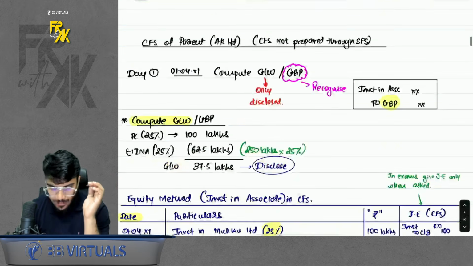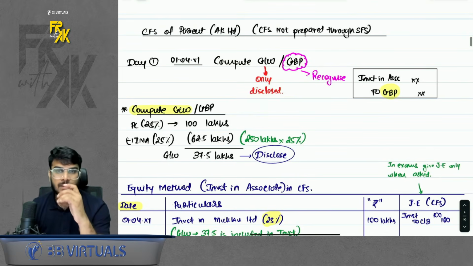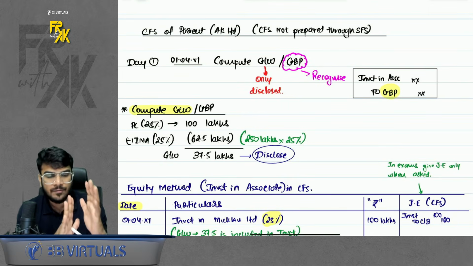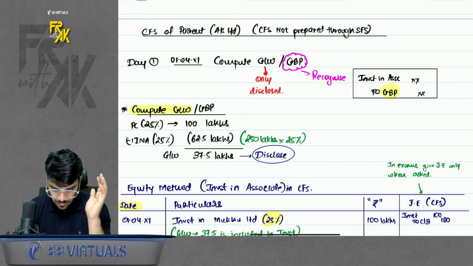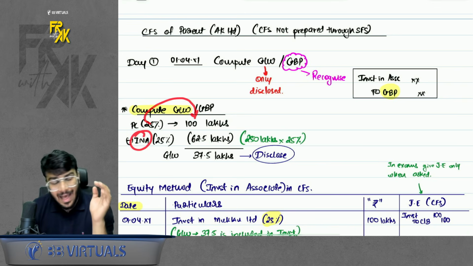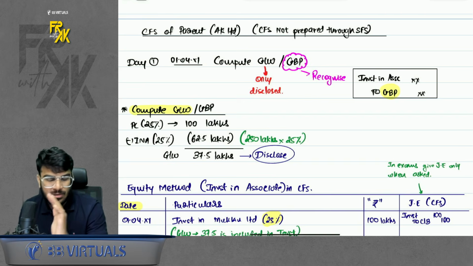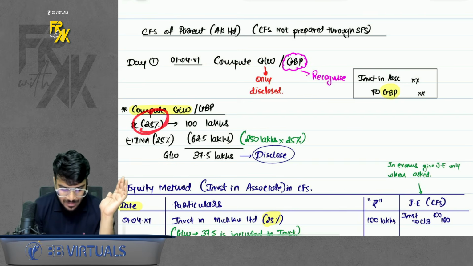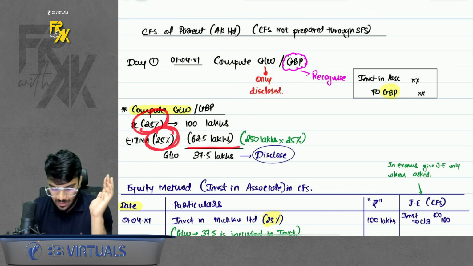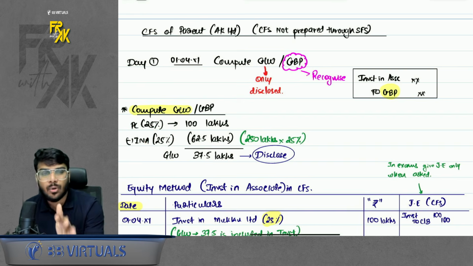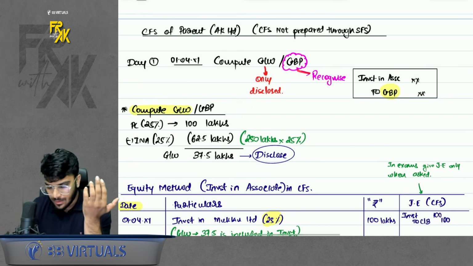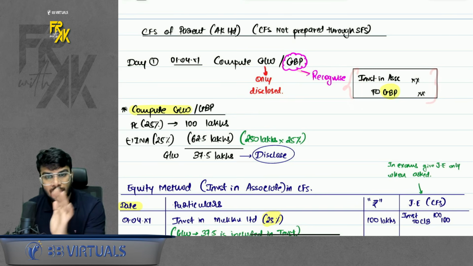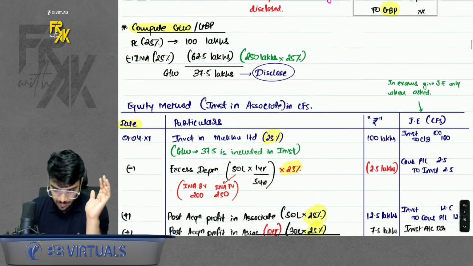So first, in case of associate, you will first compute goodwill or GBP. That is the first step. How will you compute it? So the purchase consideration, you have paid for 25%. So write whatever you paid. Take the net assets also for 25%. Yeah, there is no concept of NCI. Okay. PC 25%, take the fair value of net assets 25%. We'll get the goodwill. Because you don't have control here, goodwill is only disclosed. But if you get GBP you can recognize through this entry. But if there is goodwill, just disclose it. Don't do anything. Okay. Chalo.